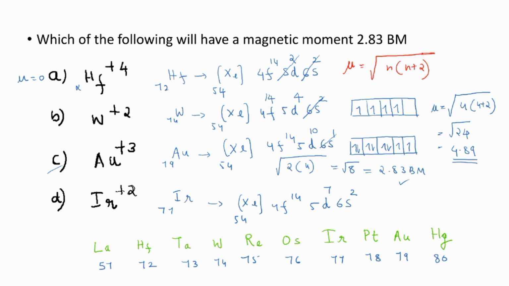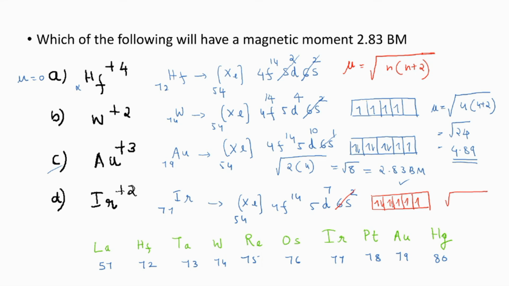Now see, they are asking iridium plus 2. Electrons from the S subshell will be missing. So how many unpaired electrons will be there? The configuration will be 5d7. Write and see: 1, 2, 3, 4, 5, 6 and then 7. 3 unpaired electrons will be present.